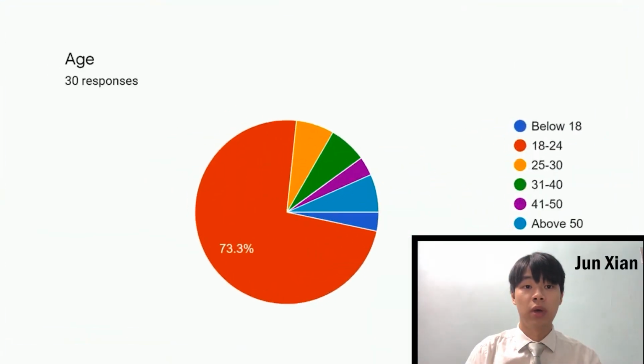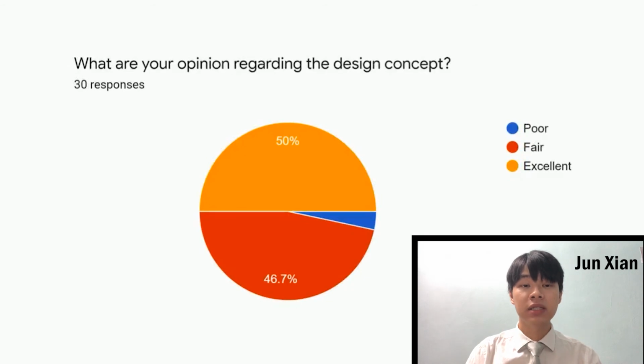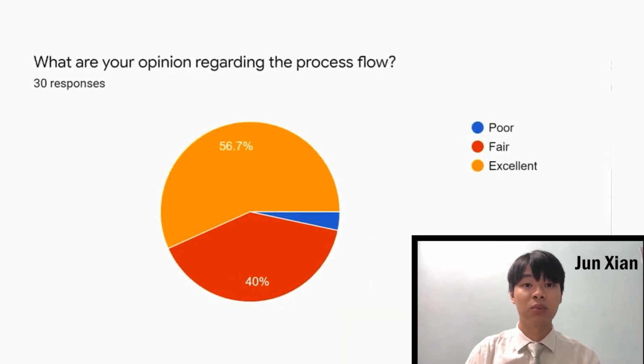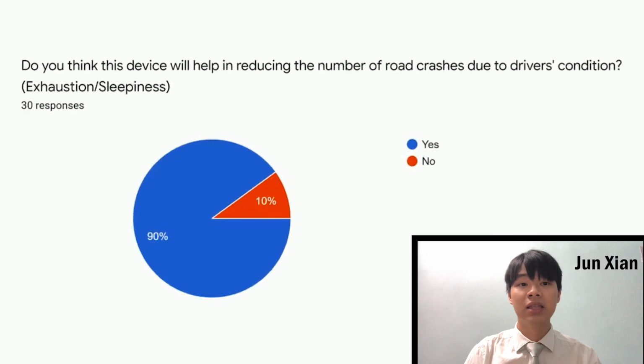Our group had done a survey among 18 to 50 years old respondents. Half of them felt that our design concept is excellent. 56.7% of the respondents agree that the process flow of the device is excellent, and a total of 96.7% of them agree that this device can help in reducing the number of road crashes due to the usage of dangerous substances. 90% of the respondents agree that this device will help in reducing the number of road crashes due to driver's condition such as exhaustion or sleepiness while driving.